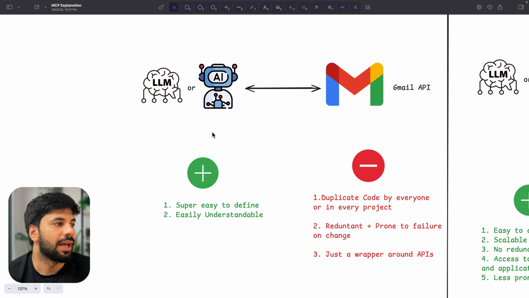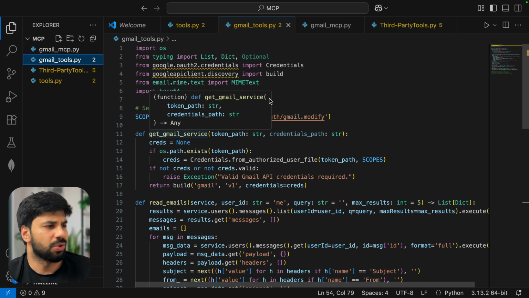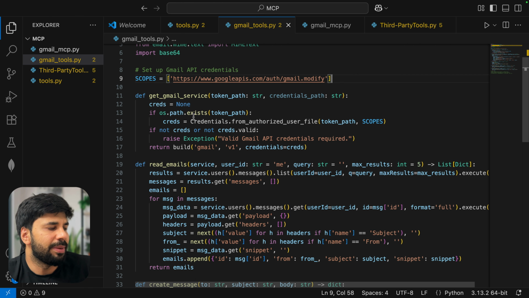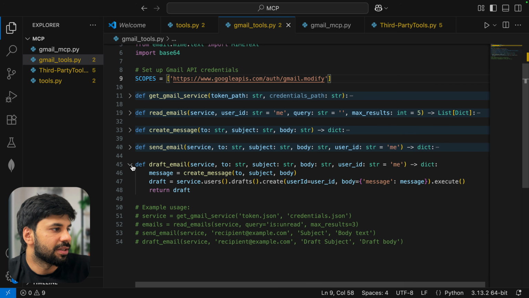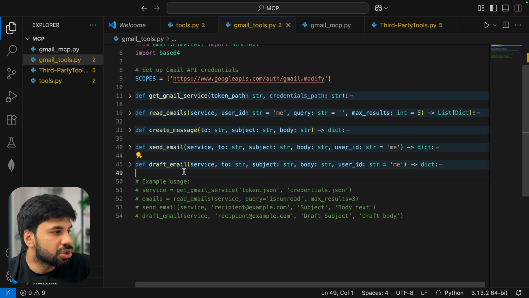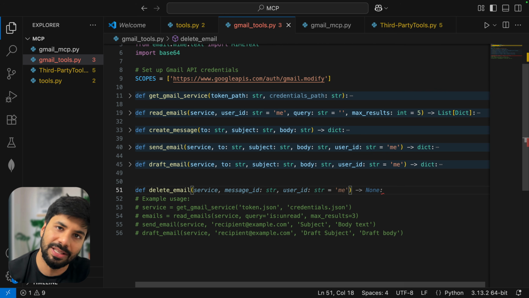So, for example, if I show you the code here, pay attention, Gmail tools, let's say. Don't go inside the code or anything. I just wanted to show you how we have to define it if we are doing it ourselves. Via Google APIs, I will be setting up credentials and authentication, everything. I have defined functions or tools for a few things. You can see here: get Gmail service, then read emails, create message, send email, draft email. But surely there can be some, let's say, for delete email. I will have to define it again myself.